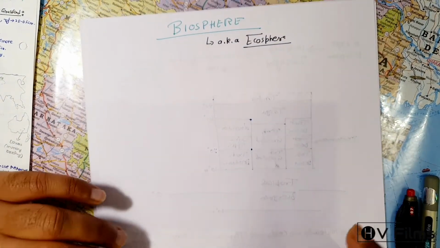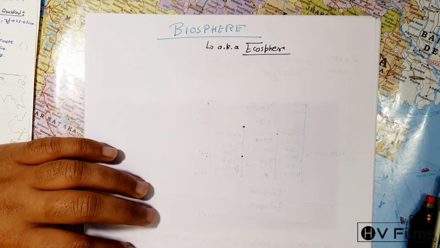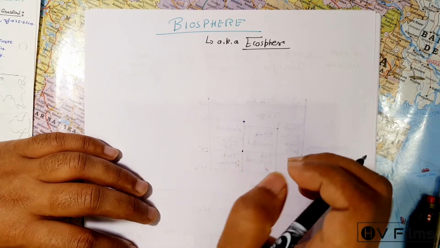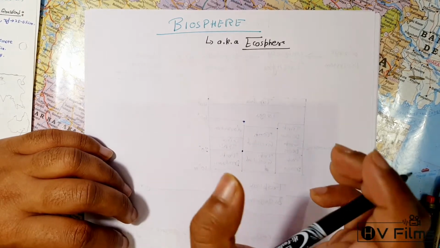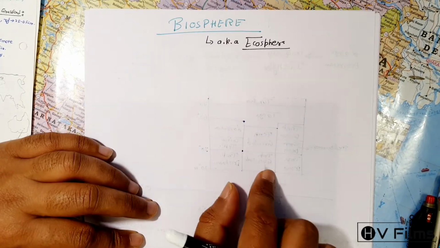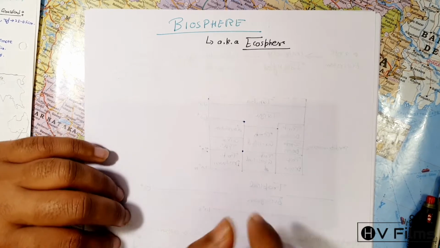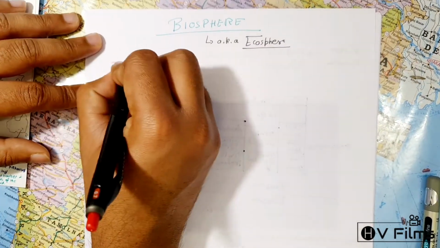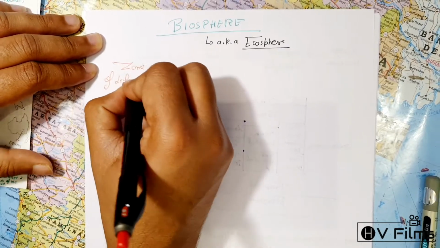So what it is basically, it is a zone of life on Earth. We have already done an intro of the biosphere in the previous lecture. Whenever we have an ecosystem where there is interaction between abiotic and biotic, and we combine all the ecosystems together, the living organisms where the area of surface is habitable by a living organism, this is what the biosphere is. So in short, it is a zone of life on Earth.